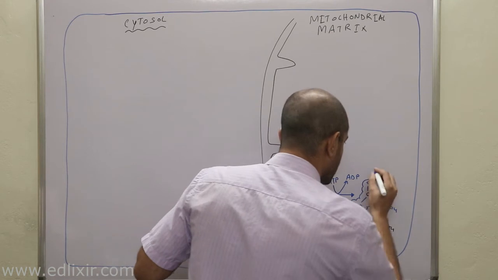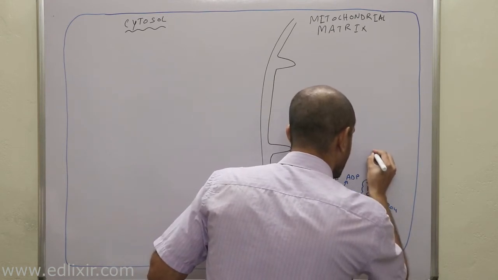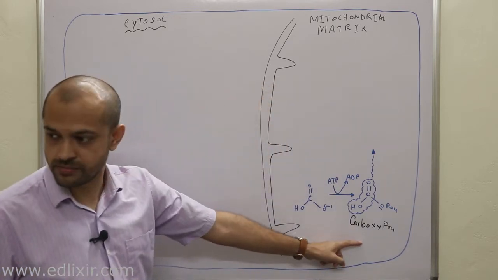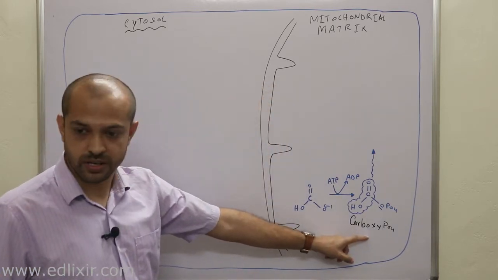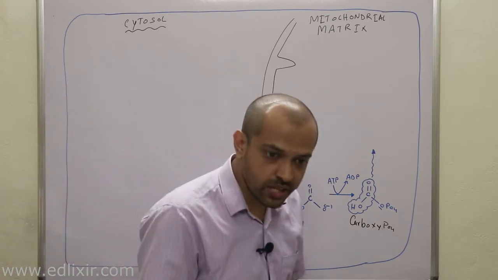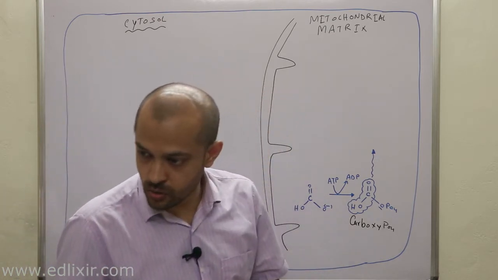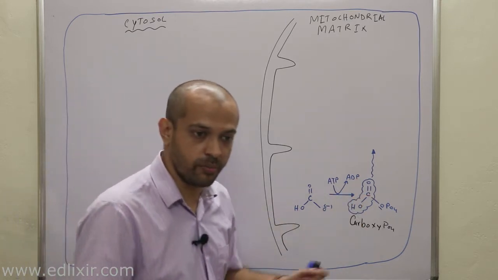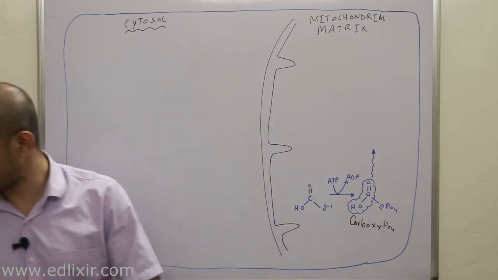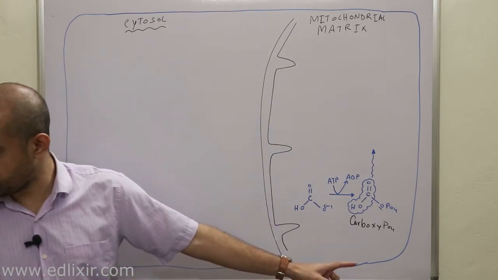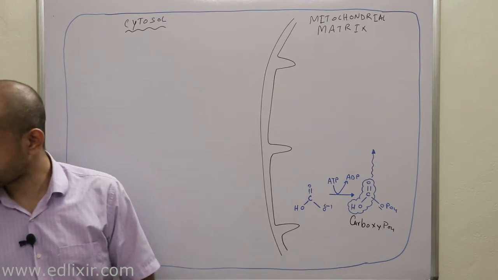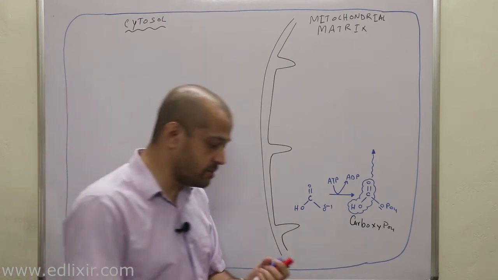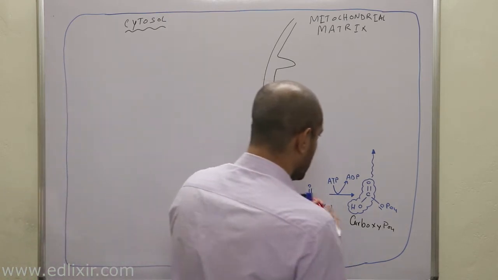This carboxyphosphate, what will happen to this carboxyphosphate now? What will happen to this carboxyphosphate? Now listen with all your attention possible. To this carboxyphosphate, ammonium from oxidative deamination will bind. That means what will happen is